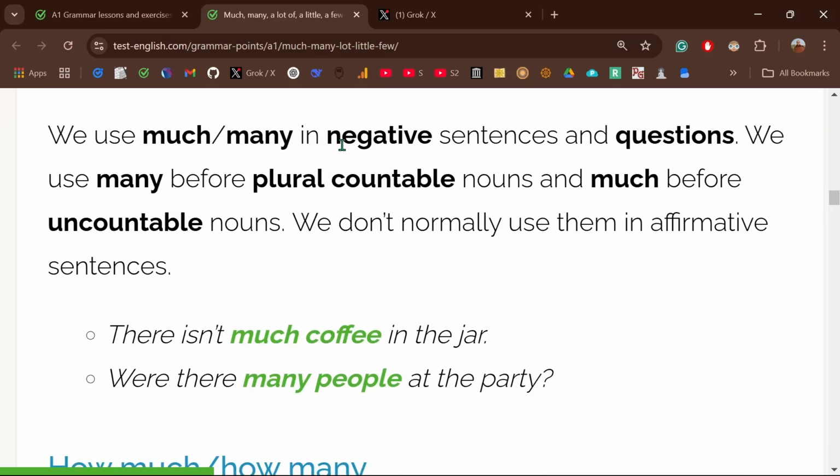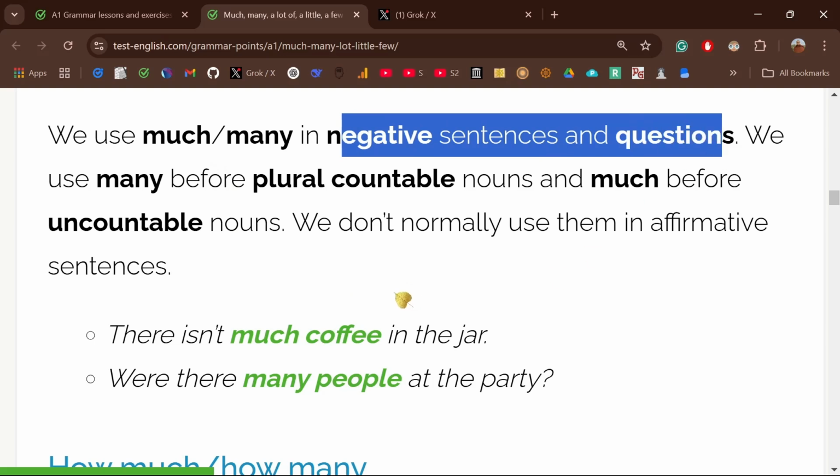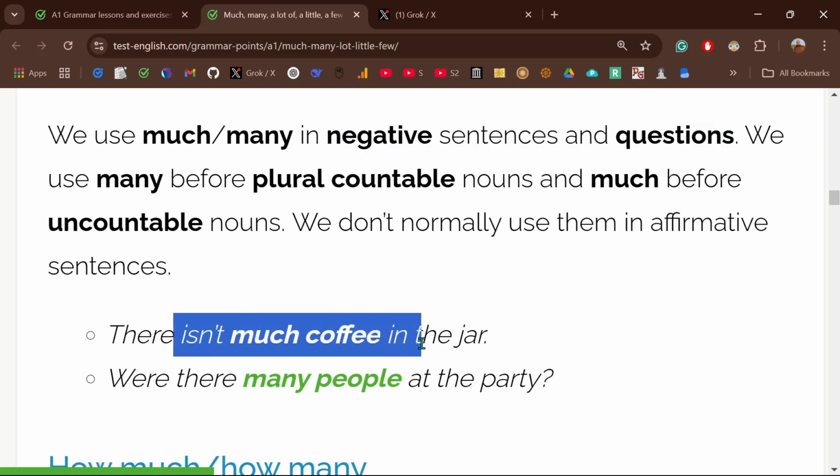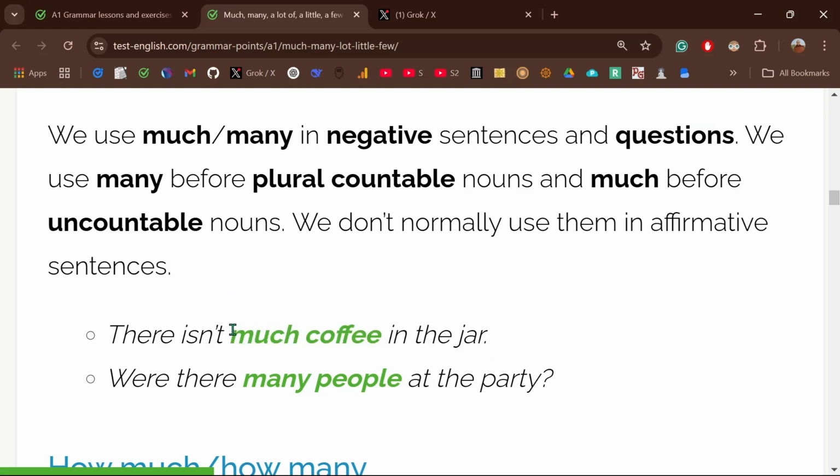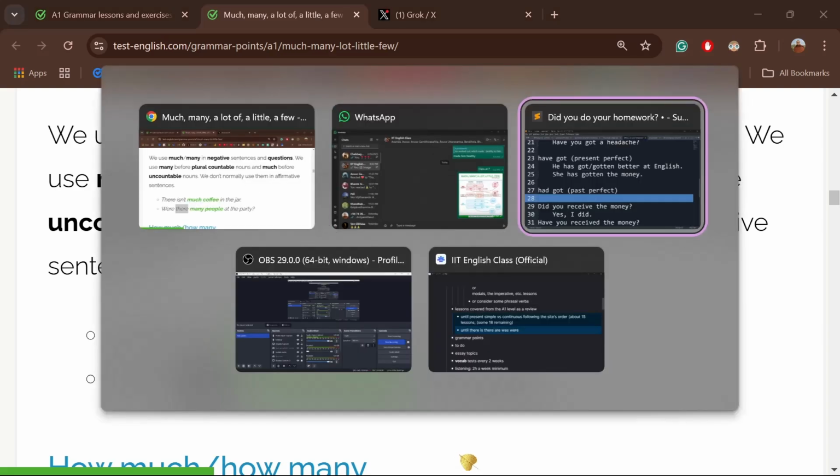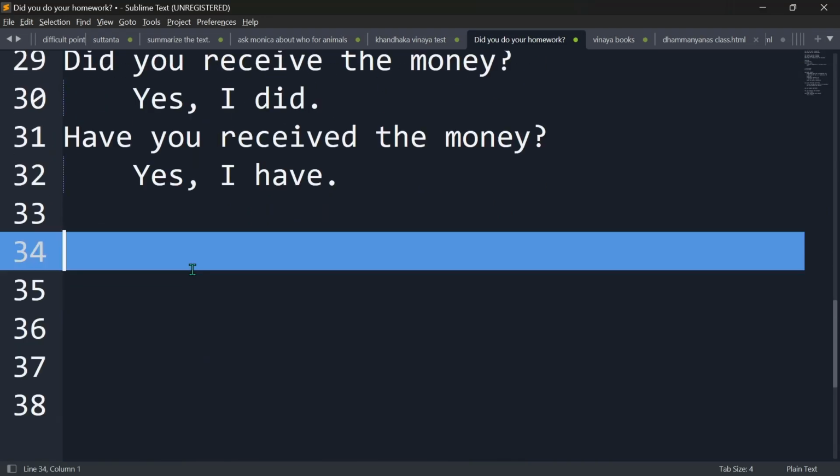Let's see, much or many in negative sentences and questions. There isn't much coffee in the jar. Okay, negative, isn't. Or question, were there many people at the party? You see this there. We just discussed the there. There are many people at the party. Okay, look at this for a moment. So we have there are.